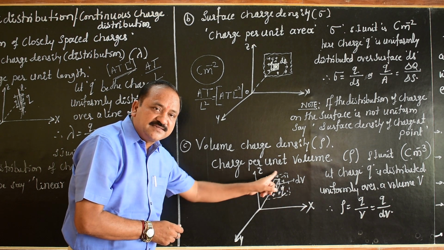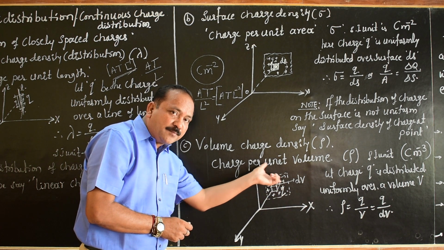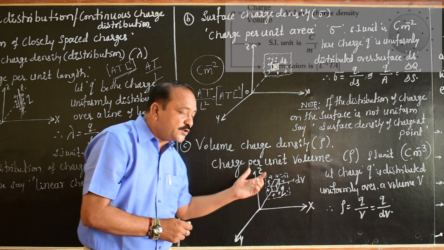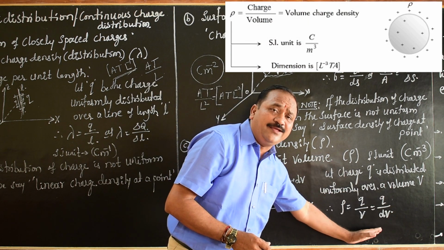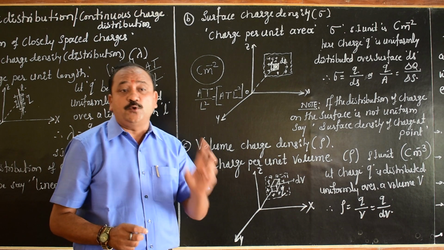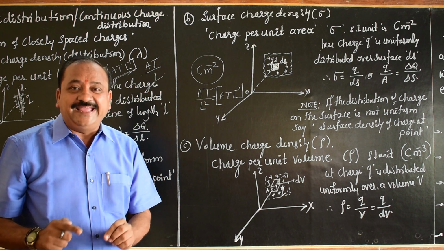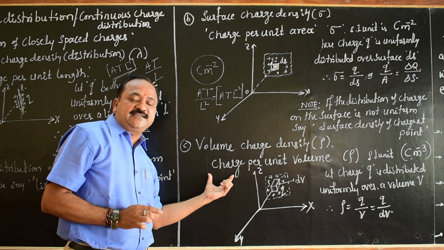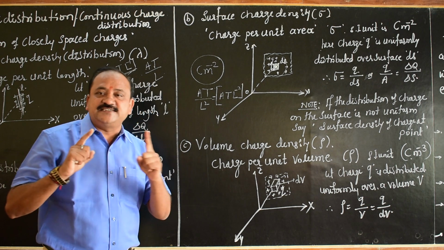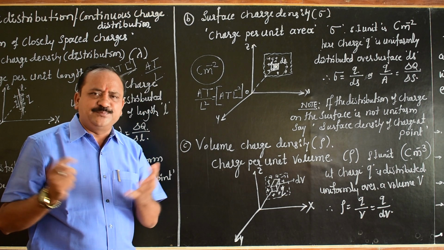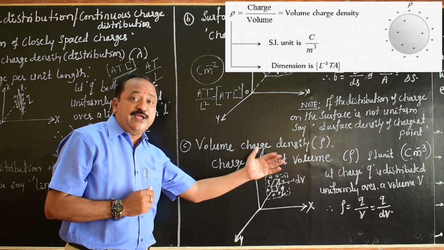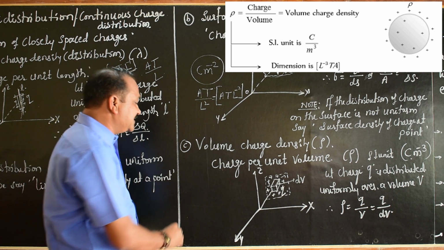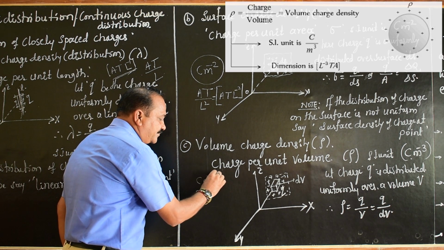Q amount of charge is uniformly distributed, so rho equals Q divided by V, or Q divided by dV. That is, rho equals Q by volume. The volume charge density equals charge divided by volume. You can express it mathematically like this. The SI unit of volume charge density is Coulomb per meter cube.